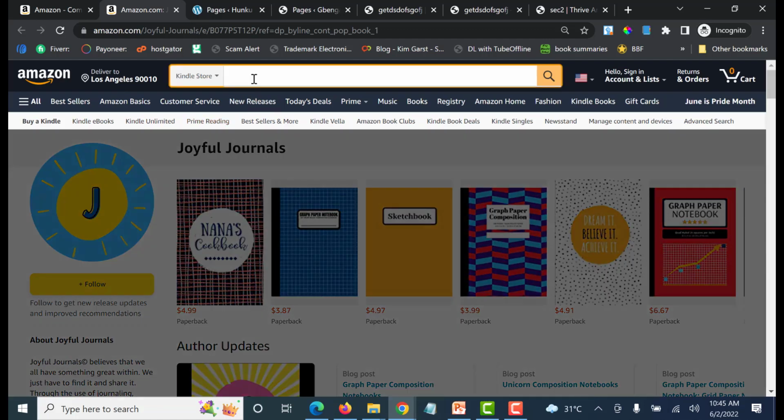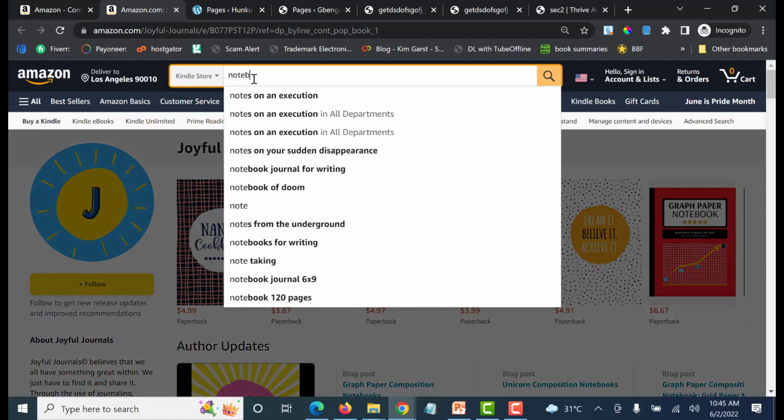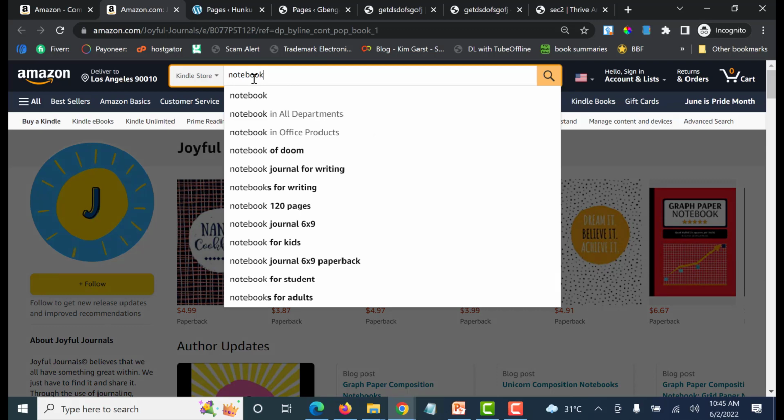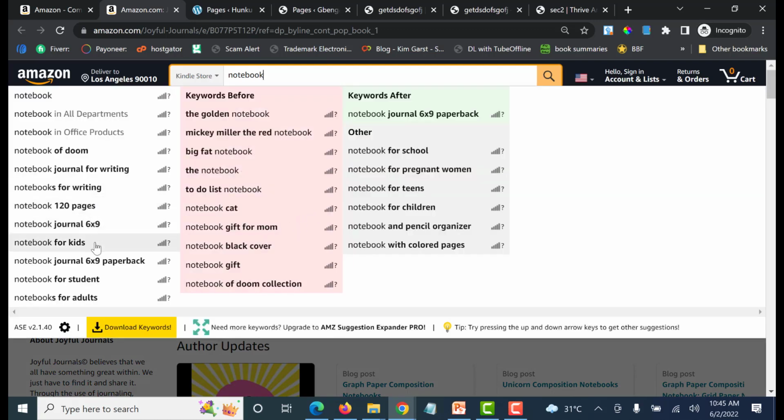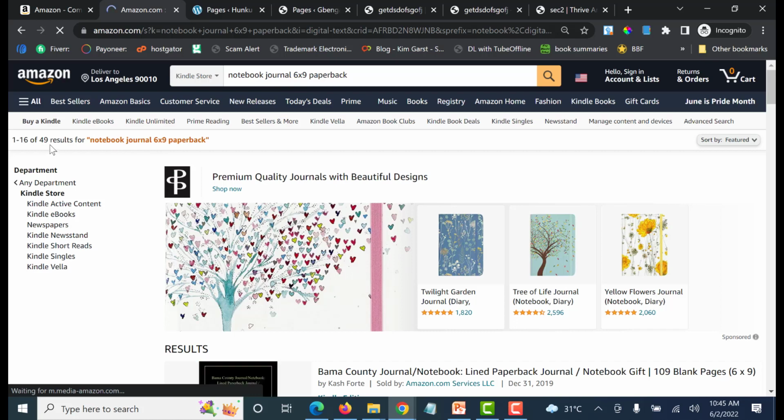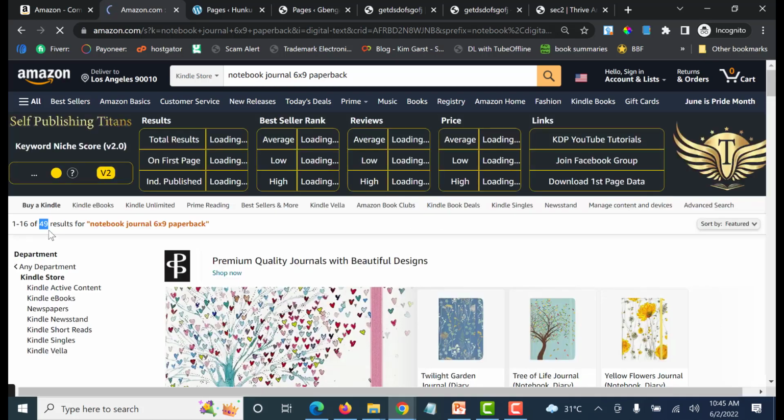So for example, let's go for notebook. You see, notebook 120 pages, notebook journal 6 by 9. Okay, let's do notebook journal 6 by 9 paperback. The research is little, and you can see it in the title, because it's a long-tail keyword, that's four words.